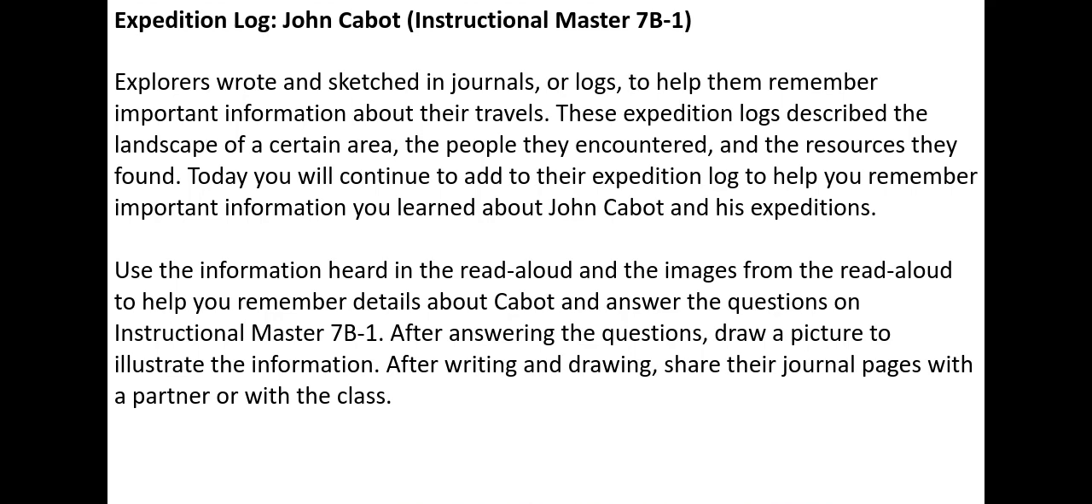Don't forget to do your expedition log about John Cabot. Make sure that you answer everything in complete sentences, restating the question, and do your best on it, please.